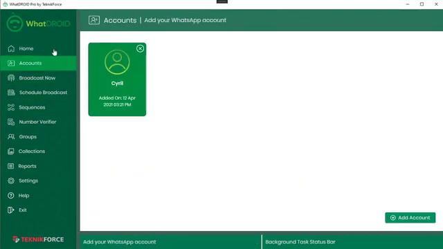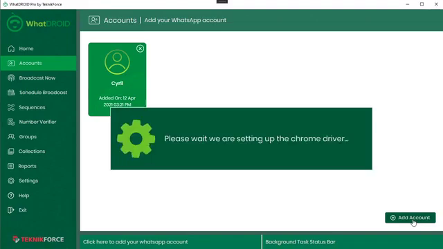So first you need to add your WhatsApp account to Whatdroid, and you can do that by clicking on the account section. You will see the list of all the accounts you've added. If you want to remove any account, you can just click on this little cross button over here. To add a new account, click on the add account button.